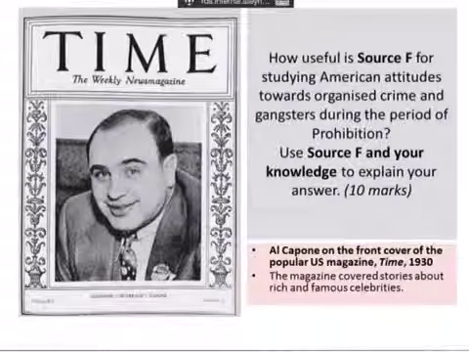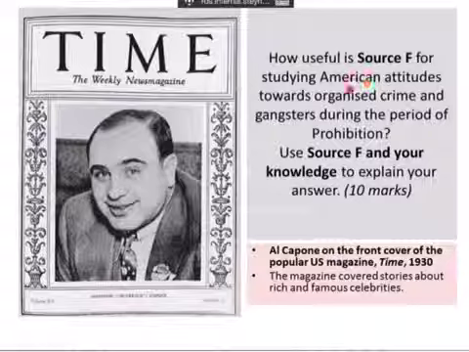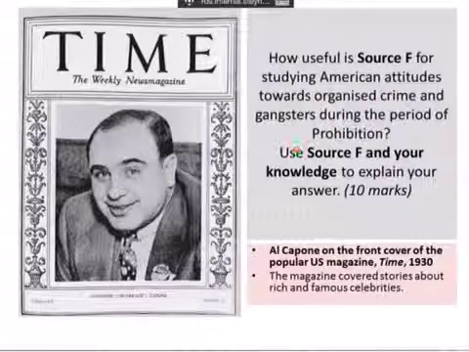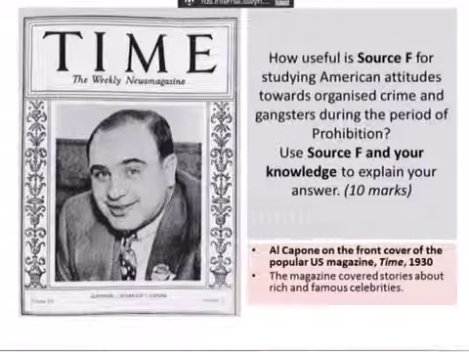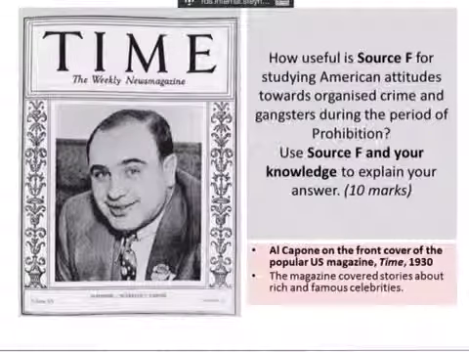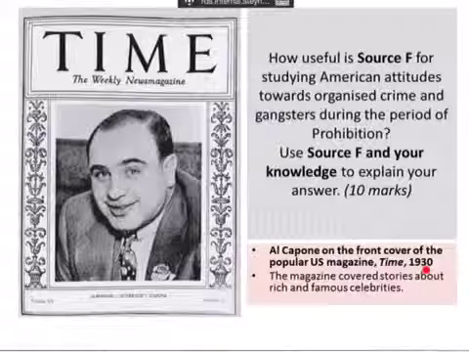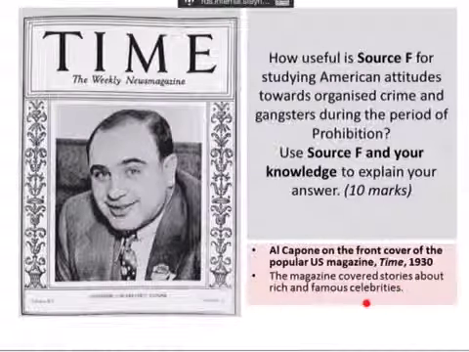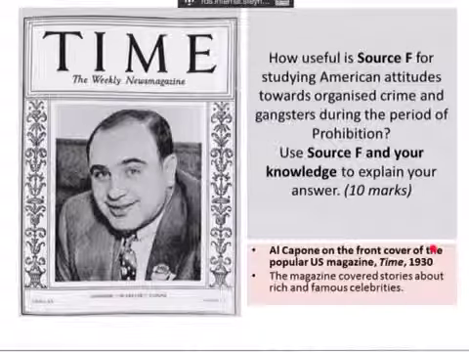First of all, you need to look at the focus of the question. So this question is focused on crime and gangsters during the period of Prohibition. So it's quite broad and allows you to bring in quite a lot of knowledge. The source itself is Time magazine, and it's important to look at the provenance. In the exam, they've told you here that this is a magazine that covers stories about rich and famous celebrities, and you need to be able to explain why that makes the source useful.